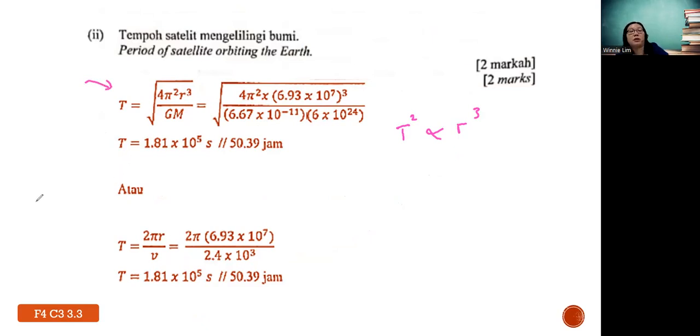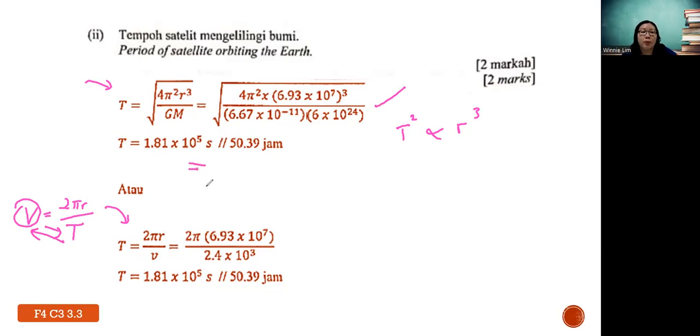So they will have this formula, or you can check it in the formula list. Or in general, you're supposed to know linear speed is 2 pi R over T. So you interchange, so you have T equals to 2 pi R over V. Whichever formula is accepted, but once you decide which formula you want to use, then you just substitute accordingly. Because you actually found the speed just now. Let's say they are not asking you to find the speed, then you can straight use T equals to square root of 4 pi square R cube over GM to calculate.